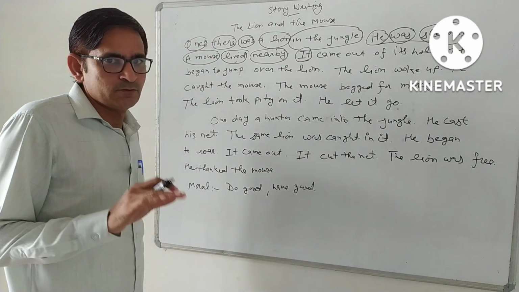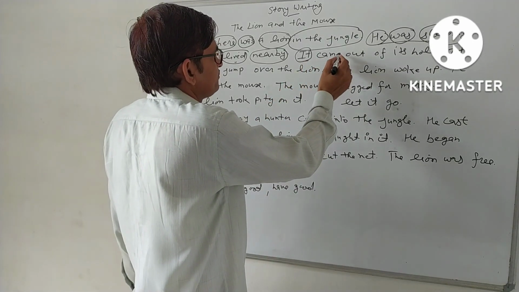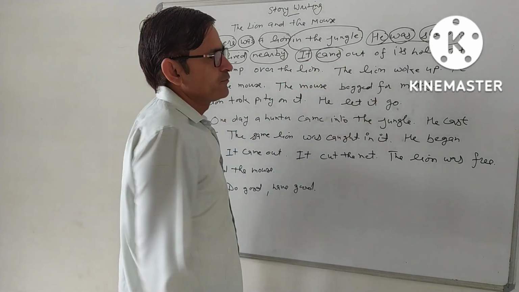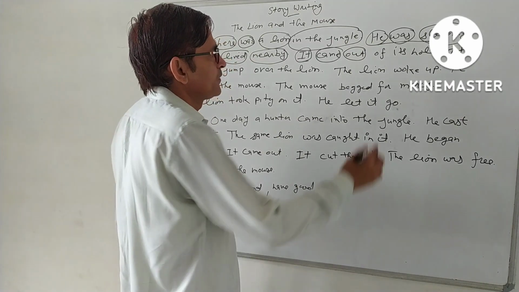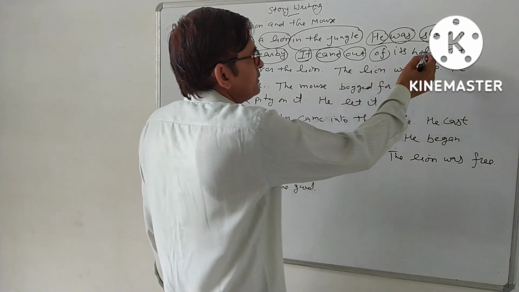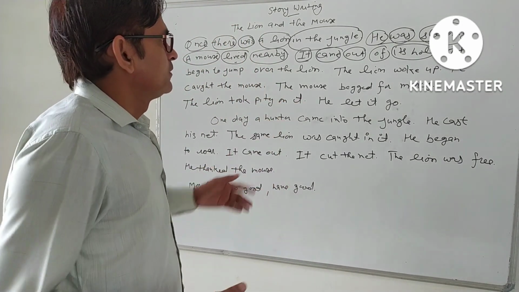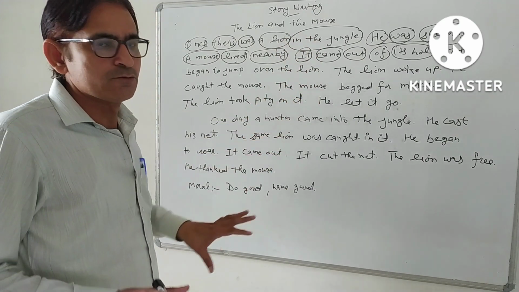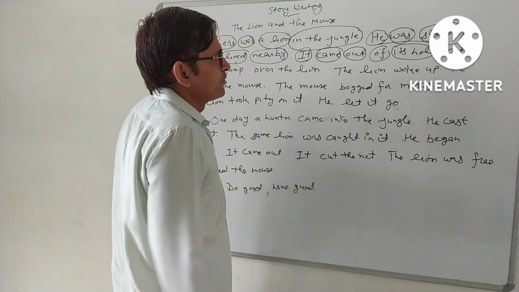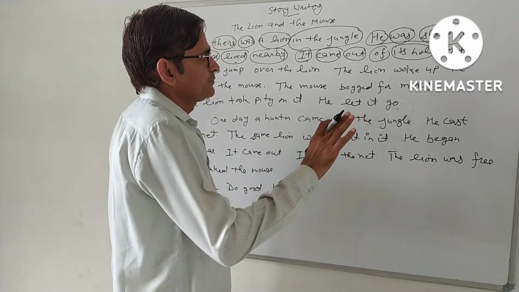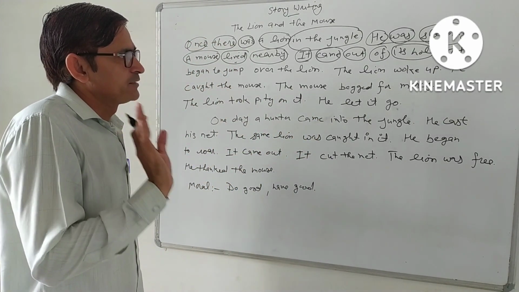When there are small animals, we use it for that. It came out. Came is the second form, and the second form comes in past indefinite tense. Out is a preposition, and of is also a preposition, and its hole is telling about the mouse hole, where the mouse lives. It is the subject, came out is the verb, and its hole is the object. We need only three words: subject, verb, and object, so that we can make it understandable.